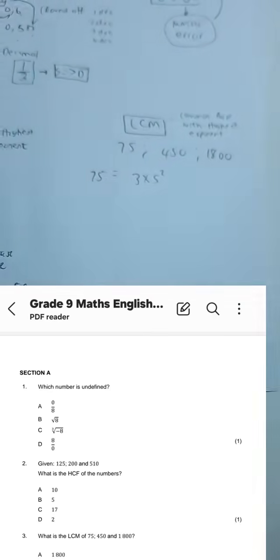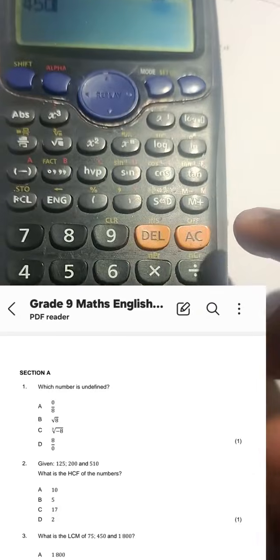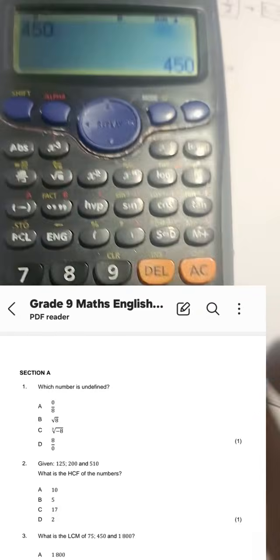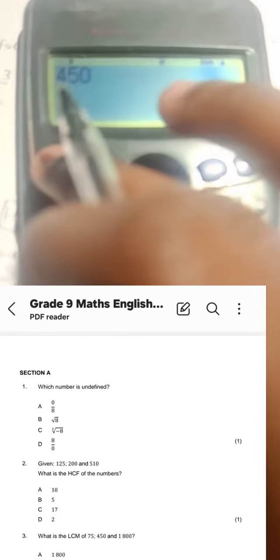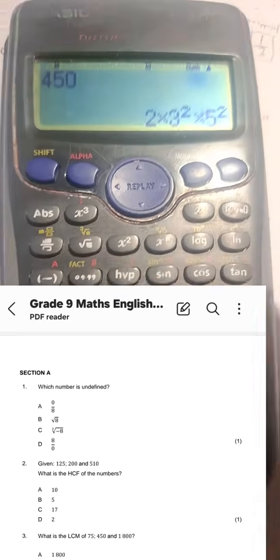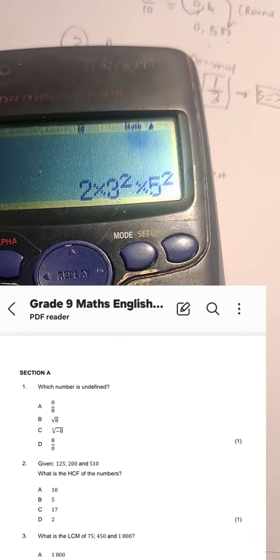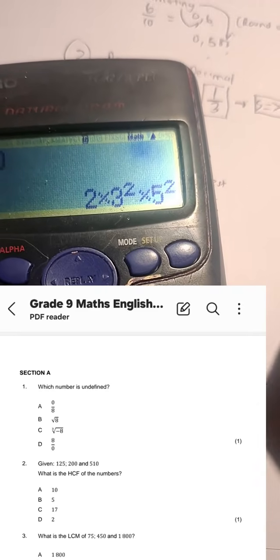Do the same thing with 450. 450, equal, press shift, then press fact. We get 2 times 3 squared times 5 squared. That's 450.